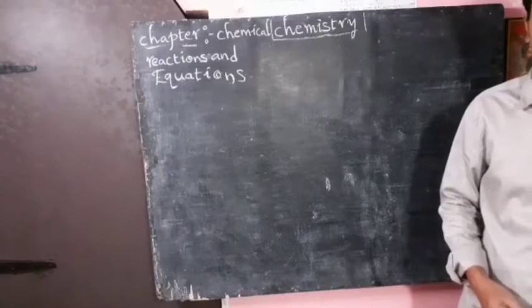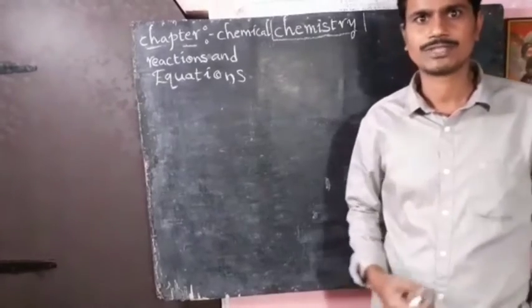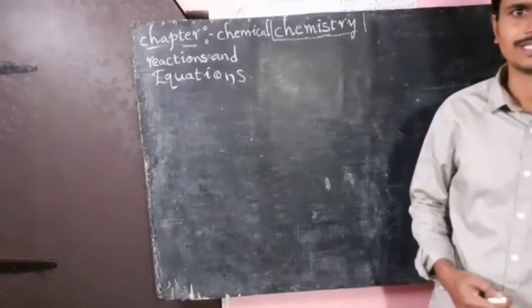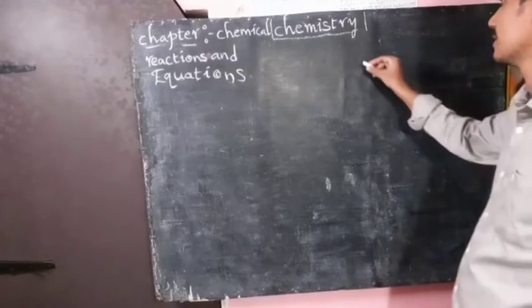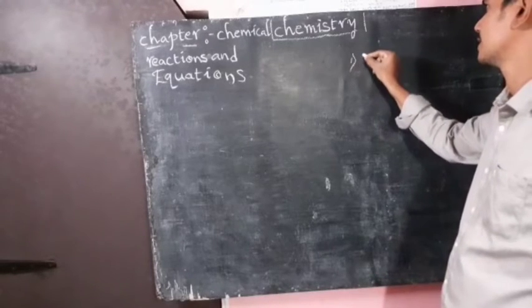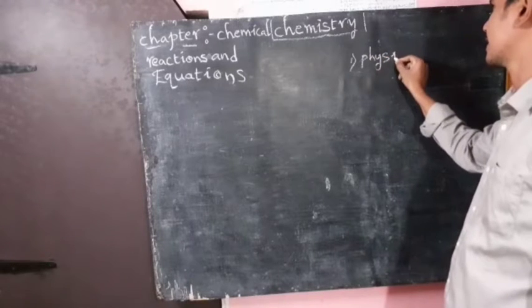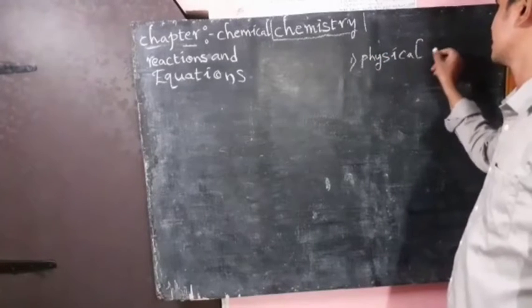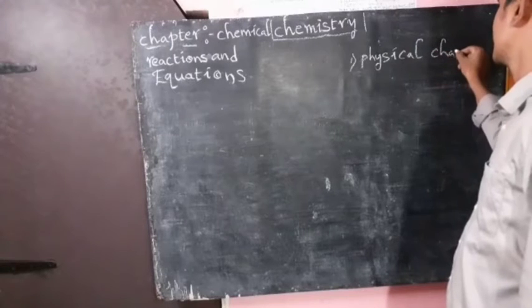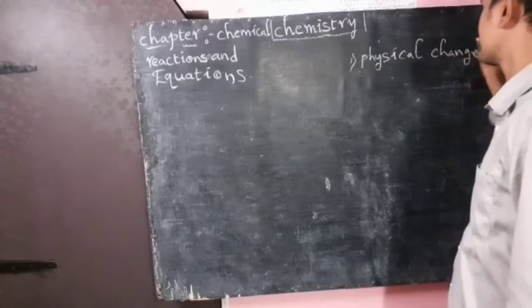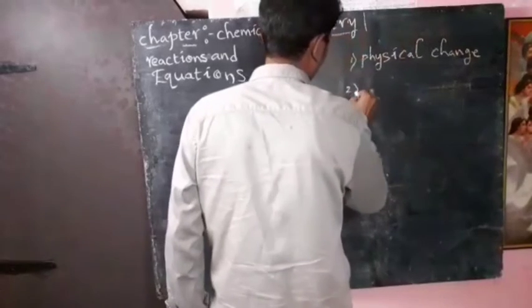Actually, two types of changes are there. The first one is physical change, and the second one is chemical change.